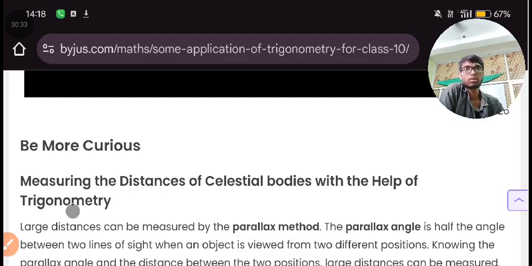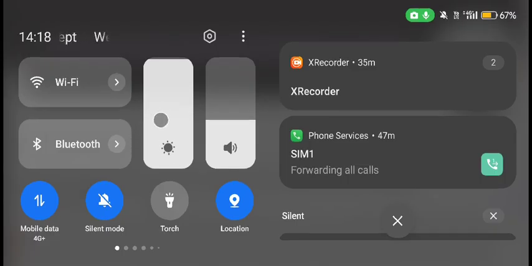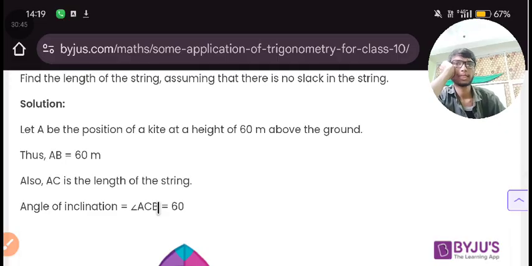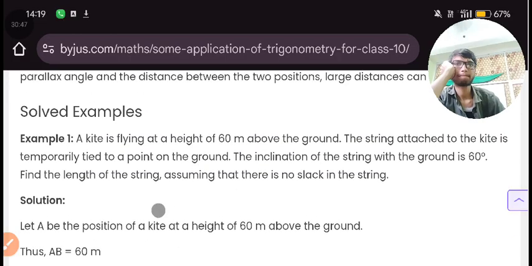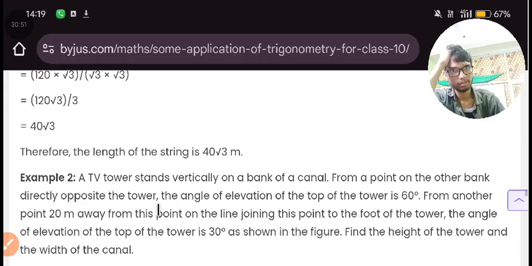To be more precise, measuring the distance of a celestial body with the help of trigonometry. We will see it later. These are question answers.